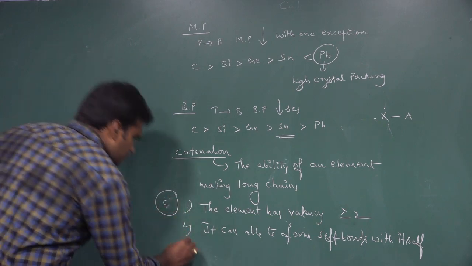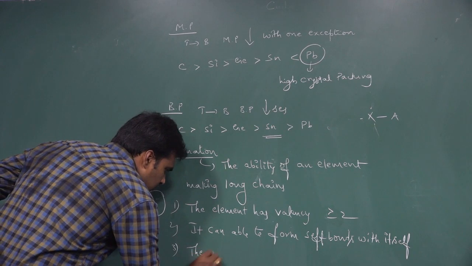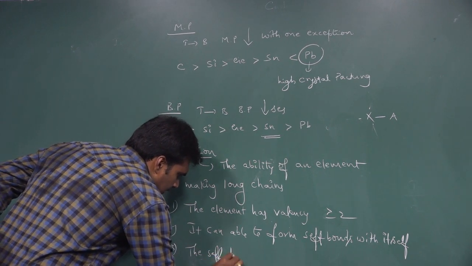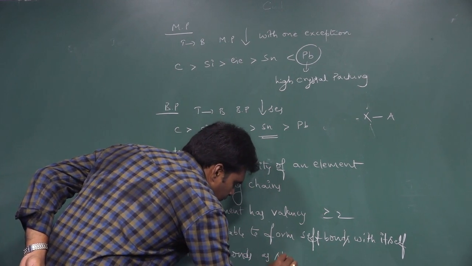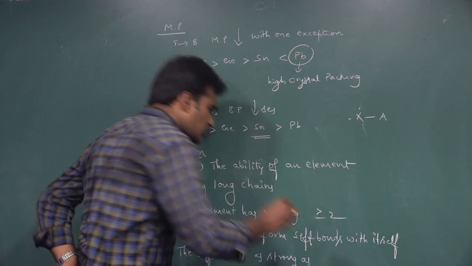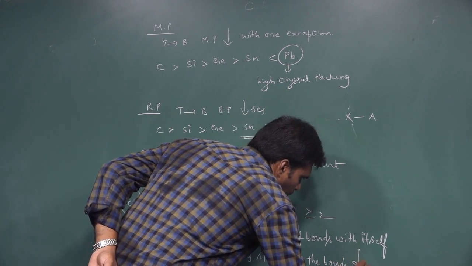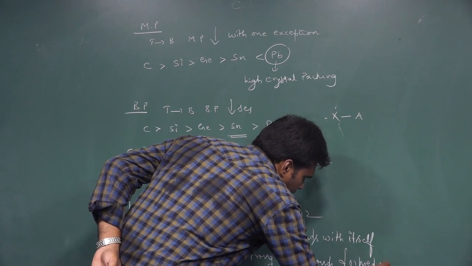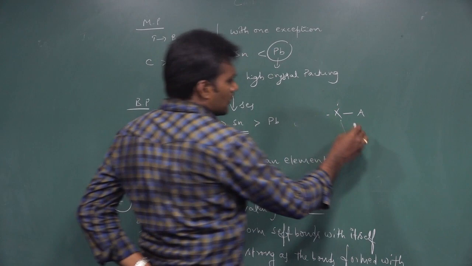The third condition is that the self bonds formed are as strong as the bonds formed with others. For example, A is the element.